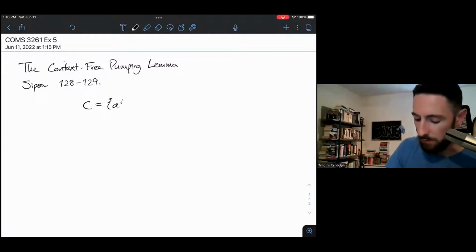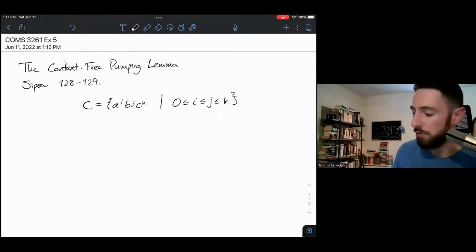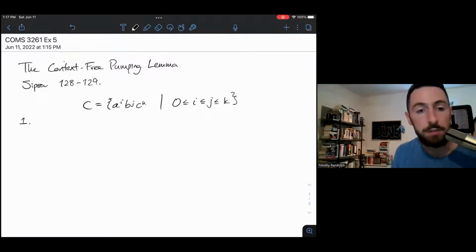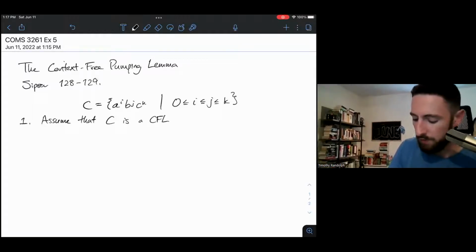So let's consider the following language. This language C equals a^i b^j c^k, such that 0 is less than or equal to i, is less than or equal to j, is less than or equal to k. So strings in this language look like A's, then B's, then C's in increasing order of length. So we'll always start the same way if I'm trying to prove that this language is not context-free. So I will assume, for contradiction, that C is a context-free language. And we will get to a contradiction from here.